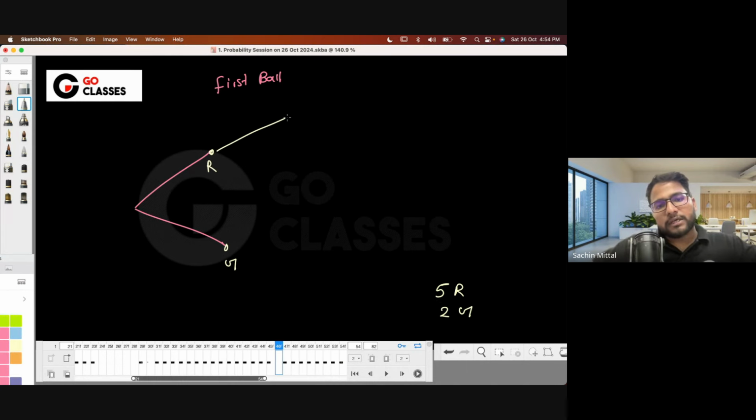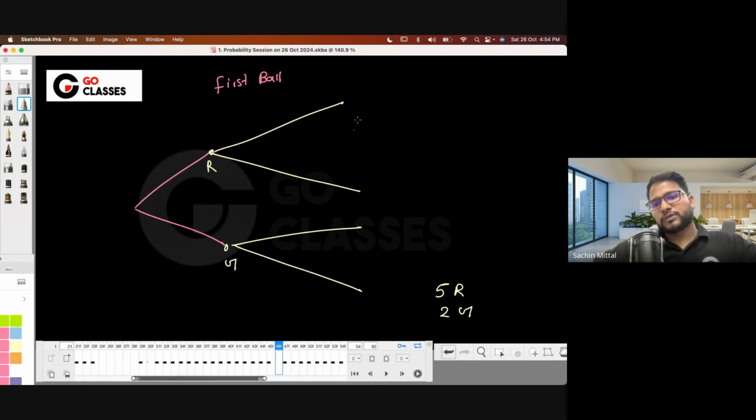If a red wall is there, then the second wall. Now I will be writing the second wall on this particular column here. So basically this is for the second wall. Now the second wall can again be red or can be green. So first tell me what is the probability of red. It was 5 by 7, right? Here it was 2 by 7.